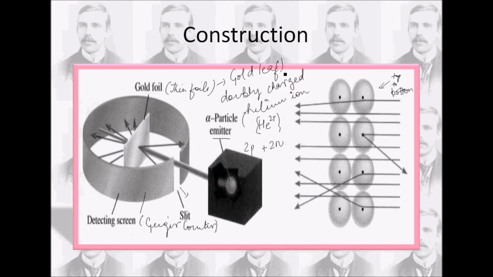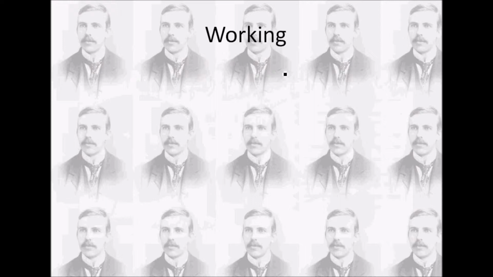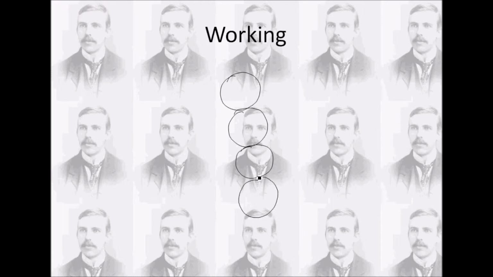So now let's understand the working, how the experiment works basically. I should make a diagram of this so that it will be more understandable for you. So this is the gold foil, with the positive charge within, that is the center of the atom.